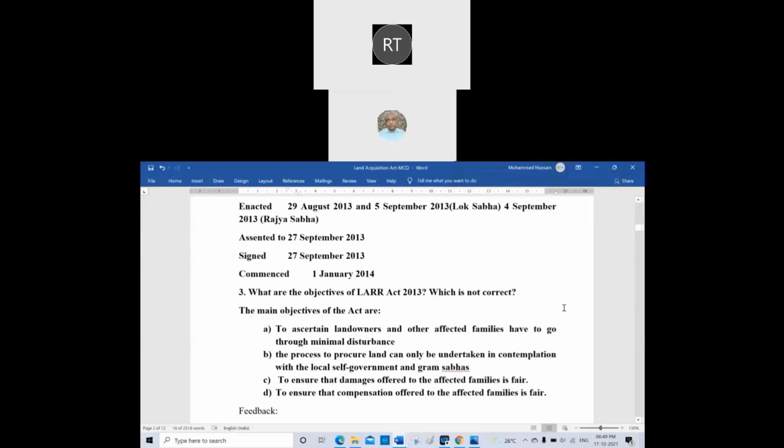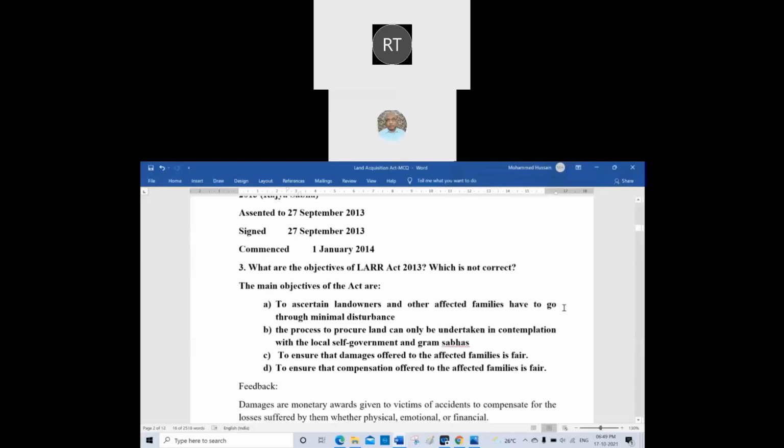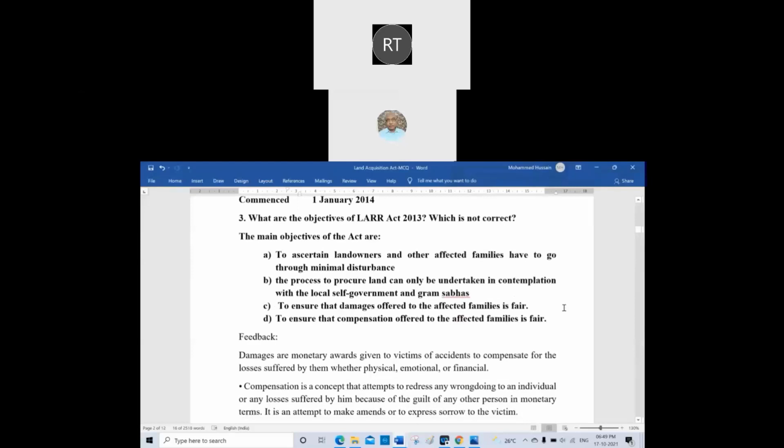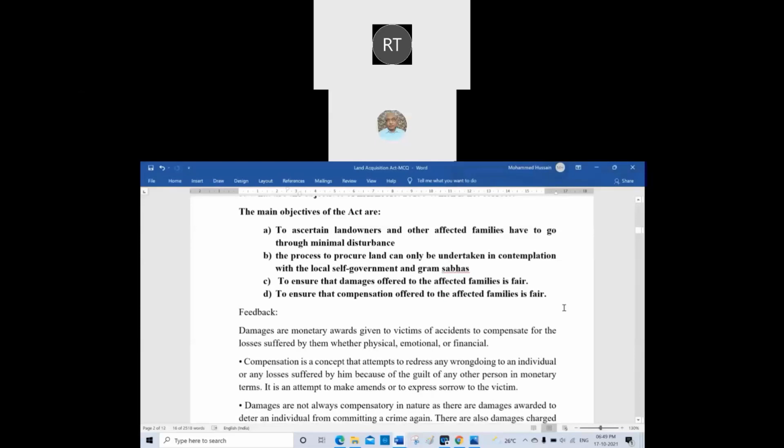C is not correct because it says to ensure that damages offered to the affected families is fair. There are no damages; monetary compensation is given there. So the right word to say is compensation. Damages are monetary awards and compensations are different. In damages, there are different types of damages. In compensation, especially monetary damages are awarded.